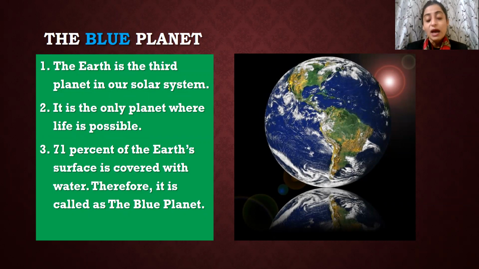As we have studied in maps, we denote water with blue color. And so the maximum percent of our Earth is covered by water, and therefore we call it the blue planet. That is one reason why we call it the blue planet. Okay, children, so that is for our planet Earth.